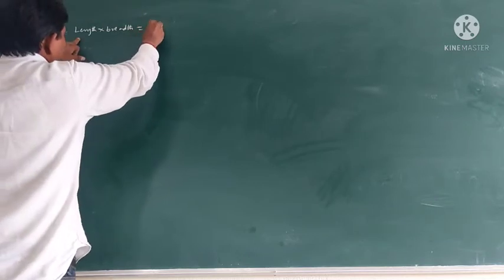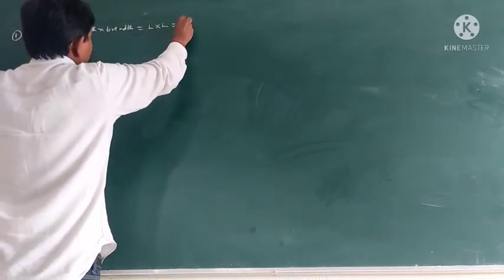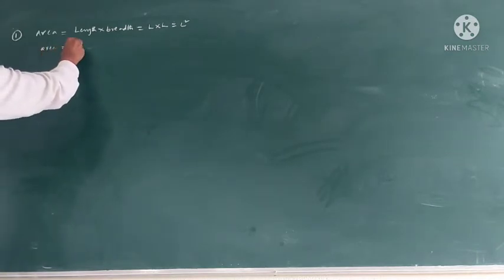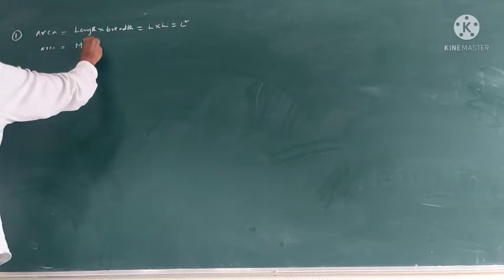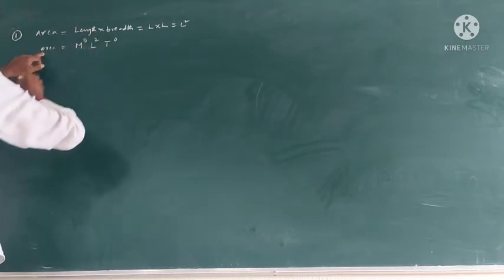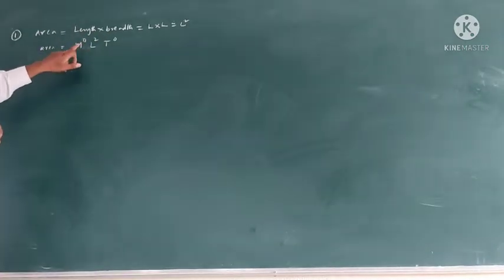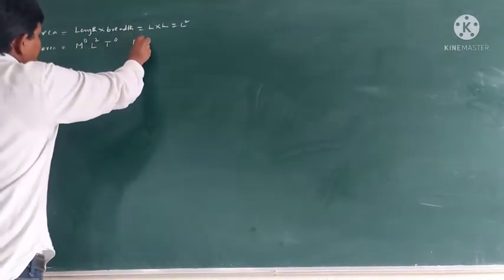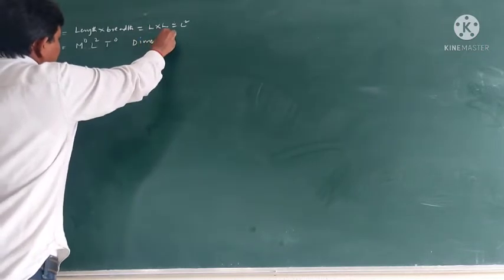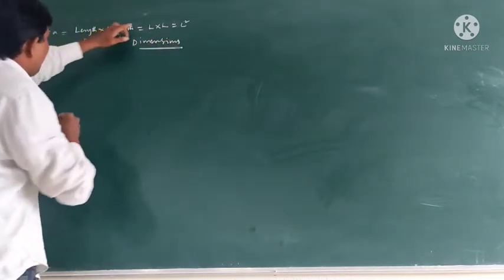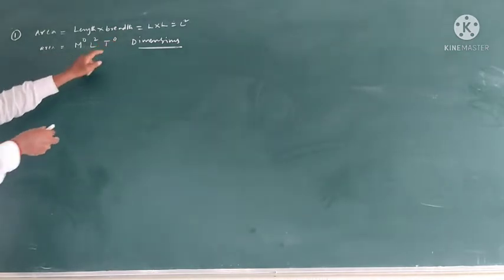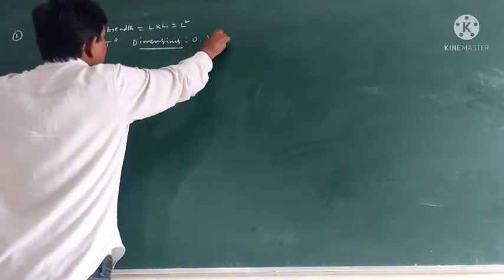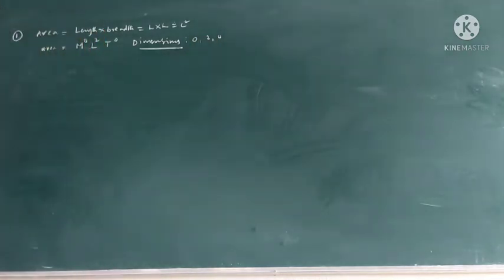Length means L, breadth is also measured in L, so L square. So the area dimension formula is M to the power 0, L square, T to the power 0. Area depends only on length, not on mass and time. What are the dimensions? The powers of M, L, T are called dimensions. The dimensions of area are 0, 2, 0.